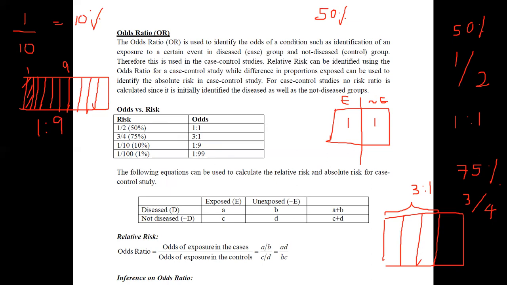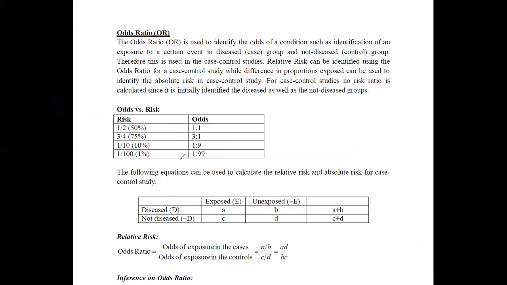Now if you come back to this odds ratio, you can use the following equations to deal with the odds ratio, or in a case control study, the identification of the relative risk and the absolute risk.